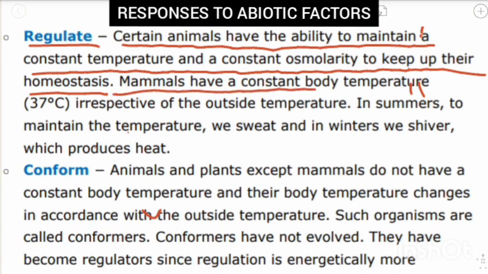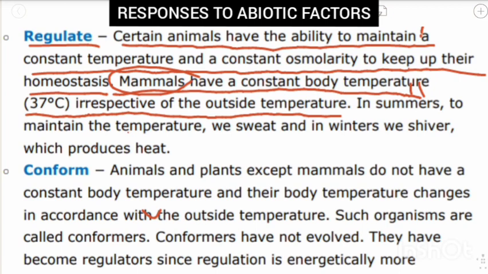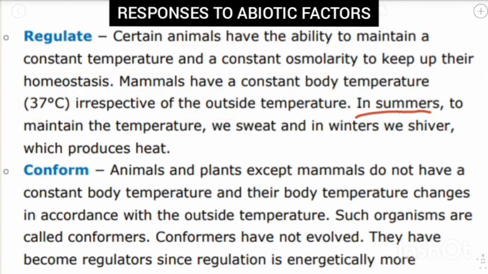Mammals have a constant body temperature of 37 degrees Celsius, irrespective of the outside temperature. So mammals are very lucky because their body temperature cannot be changed. It is always 37 degrees Celsius. There might be 42 degrees Celsius outside, but the mammal has one and only 37 degrees Celsius, which is very good to survive. Then in summers, to maintain the temperature, we sweat, and in winters we shiver, which produces heat.